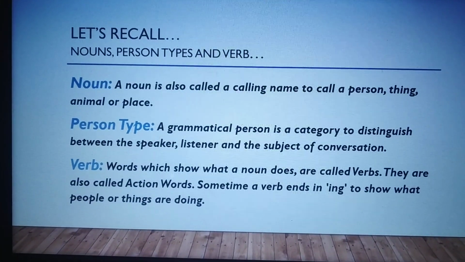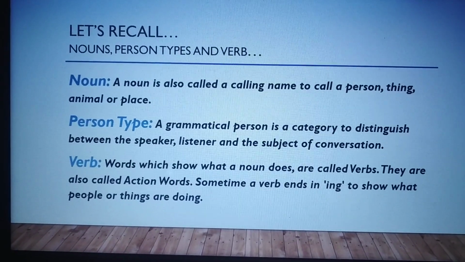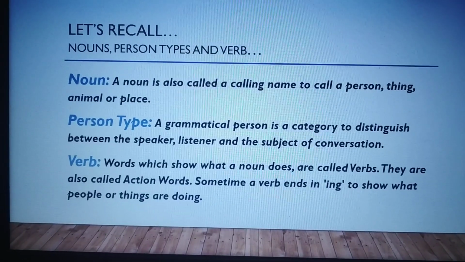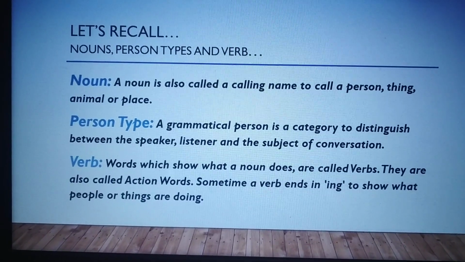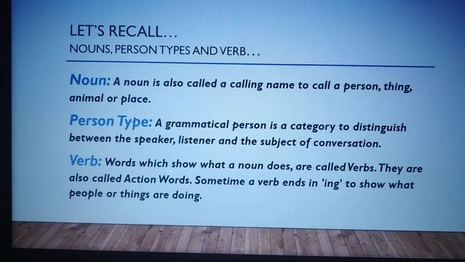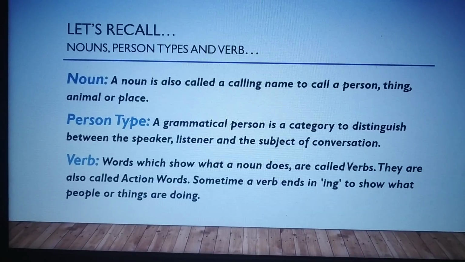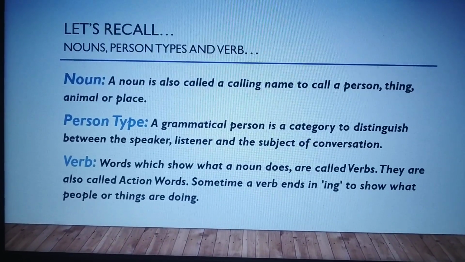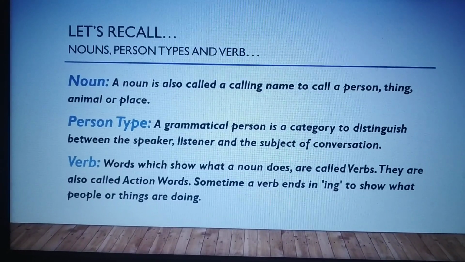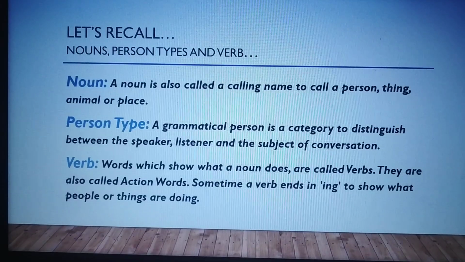So let's recall nouns, person types and verb first. A noun is also called a calling name, to call a person, thing, animal or place. So a noun is a word which is used to call a person, thing, animal or place. For example, I am a person and my name is Manpreet Kaur. People call me Manpreet. Okay.